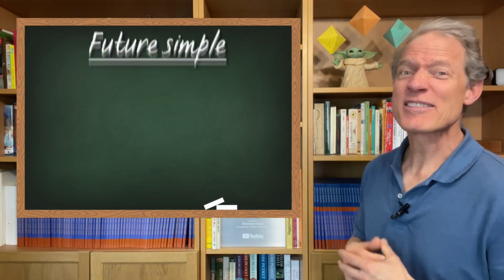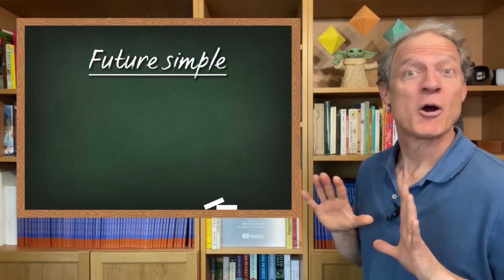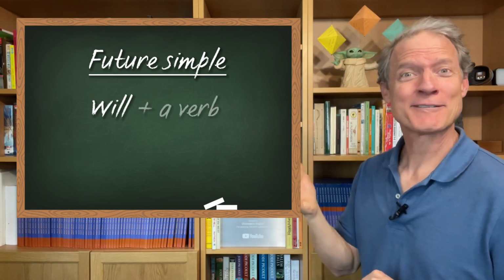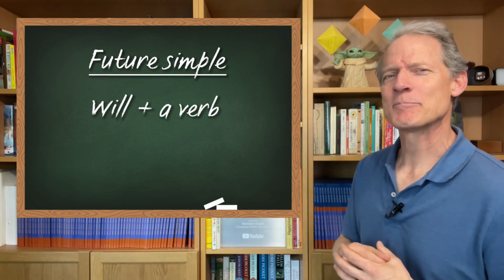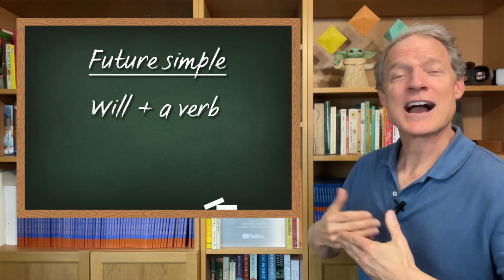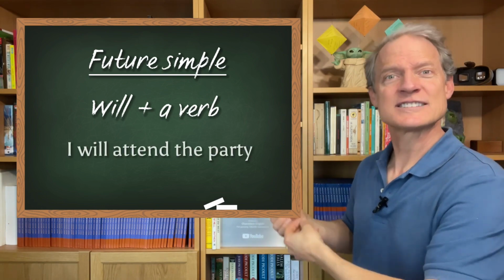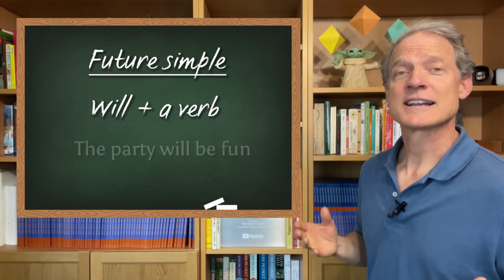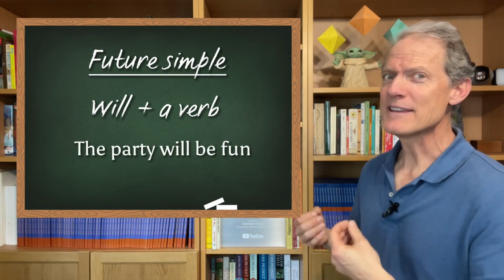So let's start with future simple. Will. Just the one word. Will plus a verb. So let's take, for example, a party that is happening tomorrow night. So I can say, I will attend the party. Simple, right? I can say, the party will be fun.